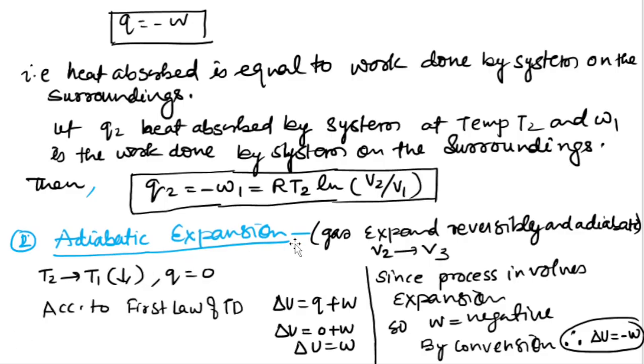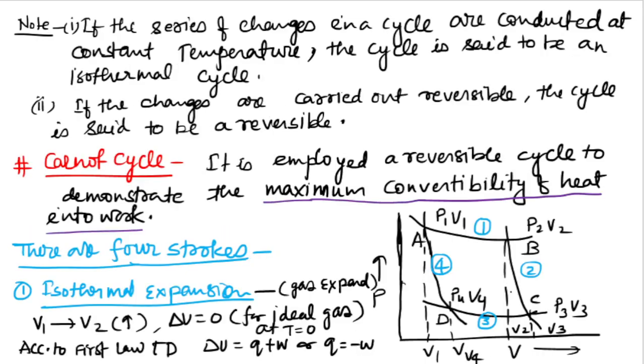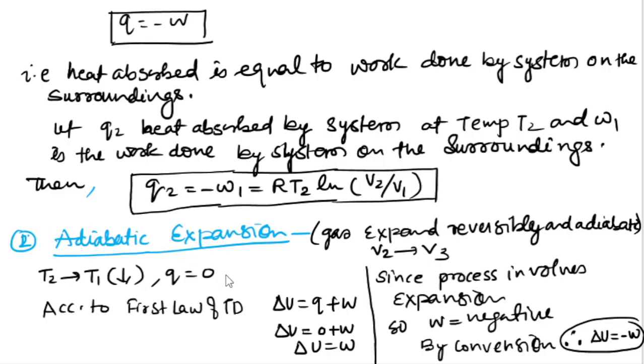Now talk about the second one, adiabatic expansion. If you see the second process, the first one is isothermal expansion, where volume increases from V1 to V2, and the second one is adiabatic expansion. Volume also increases from V2 to V3, the BC process. Here, in adiabatic expansion, volume increases from V2 to V3 and temperature decreases from T2 to T1.